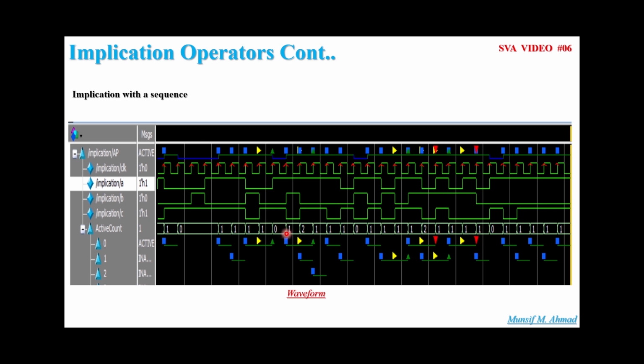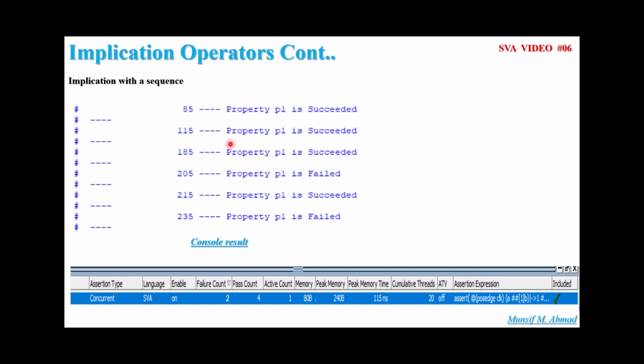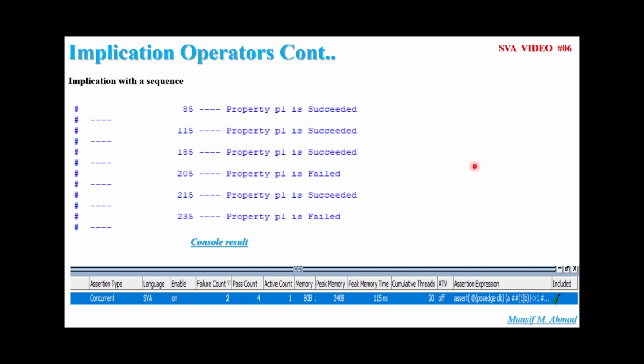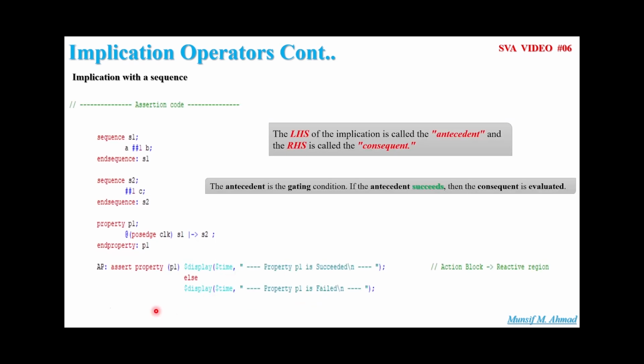If you analyze the waveform carefully, you'll find we get 4 succeeded messages and 2 failure messages. If you see here also, you'll find 2 red triangles, which means 2 times the assertion is failing. And if you see the assertion tab, you'll find 4 pass count and 2 failure count. So this is how we can use the implication operator for our sequences, and in the sequence we can define our logic or our Boolean expression.